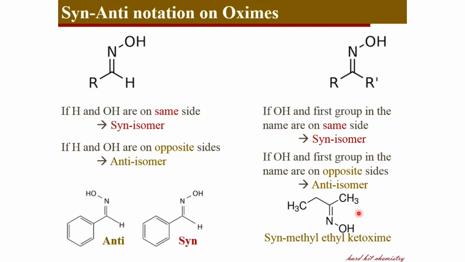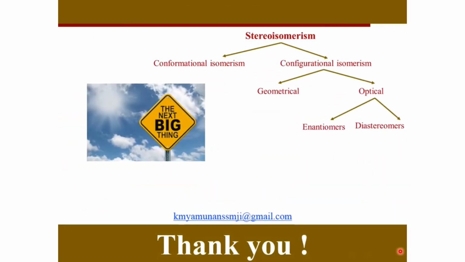And if I mention the name starting with ethyl, if I say ethyl methyl ketoxime, the first part of the name is ethyl, which is opposite to the hydroxyl group. So this will be anti-ethyl methyl ketoxime. This is how we name syn and anti isomers in the case of ketoximes. So that's briefly about the different notations of geometrical isomerism: cis-trans, EZ, and syn-anti notations, which is valid exclusively for oximes. And with that, let's close this session on geometrical isomerism, and in the upcoming session we will be discussing optical isomerism, which is another kind of configurational isomerism.